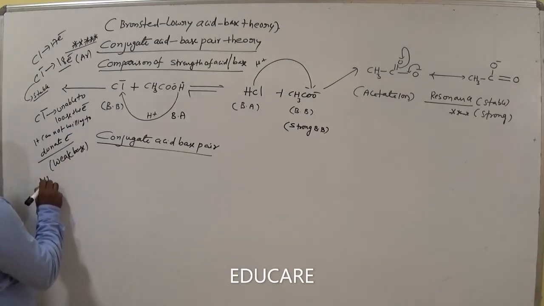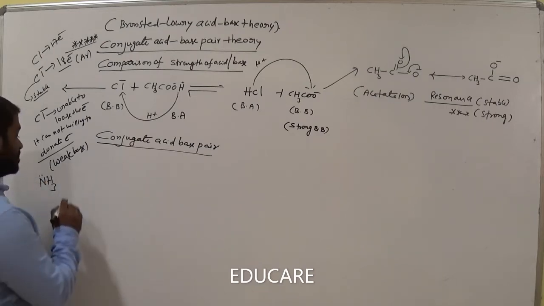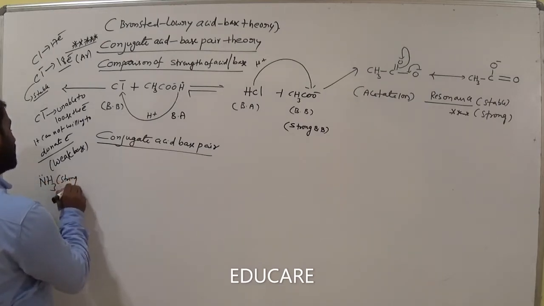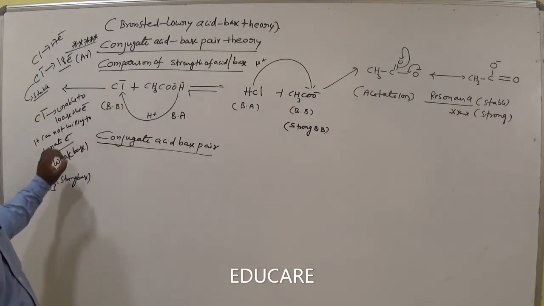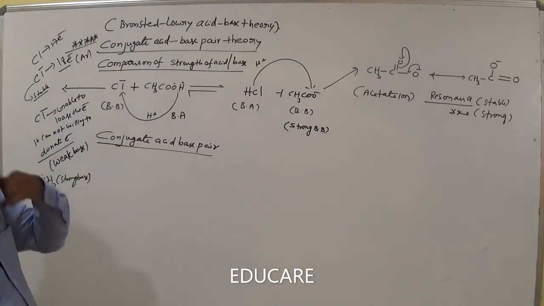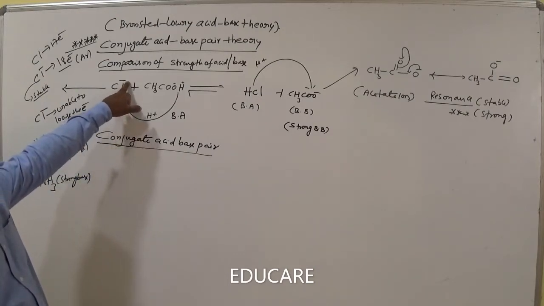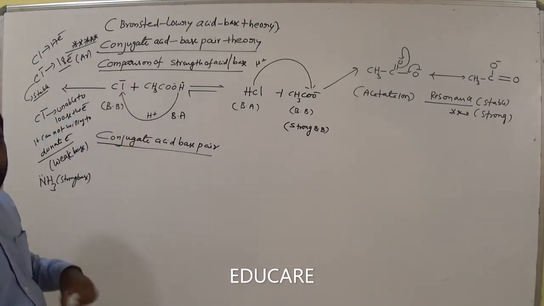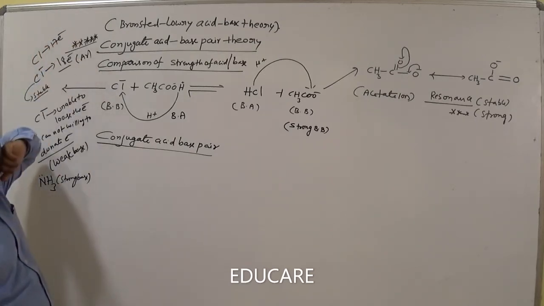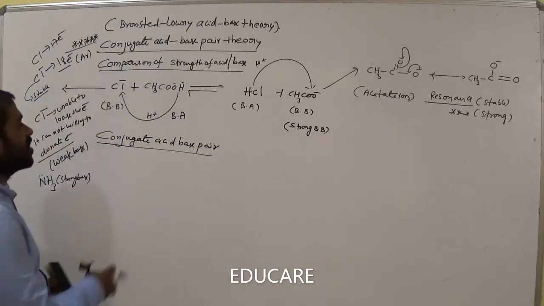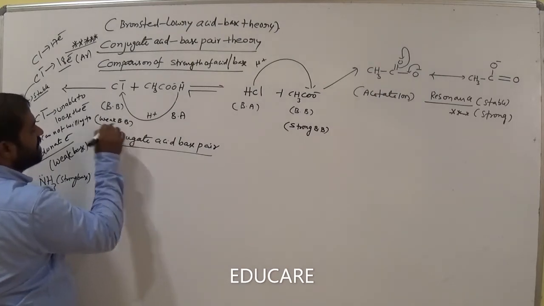Suppose in the case of ammonia, NH3, it has a lone pair of electrons. It is able to donate electrons very easily, so it becomes a strong base. Is it clear, all of you? In this case, the chloride ion is stable and unable to donate electrons to others. It is already stable with 18 electrons, the nearest noble gas electronic configuration. So this is a weak base. Chloride is a weak Bronsted base. Is it clear?